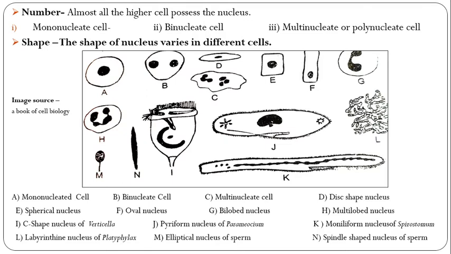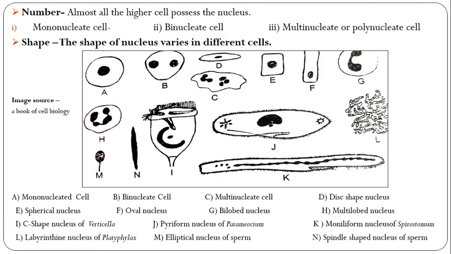The nuclei are bilobed or multilobed in leukocytes. Otherwise, variations in shape like horseshoe shape, branched, kidney shape, spindle shape, elliptical, etc. have also been observed in other cells.